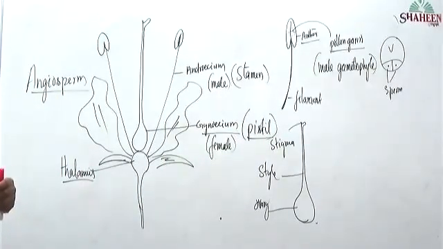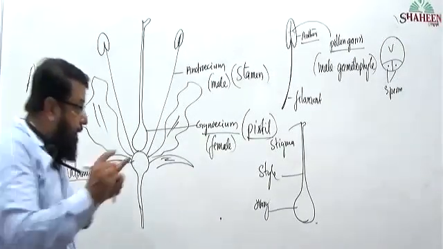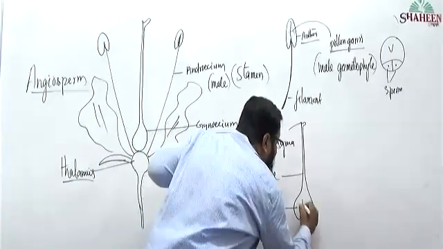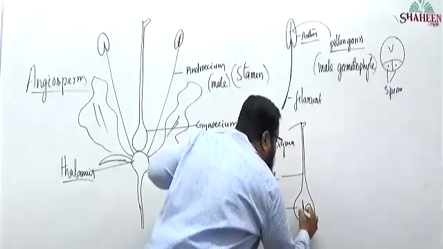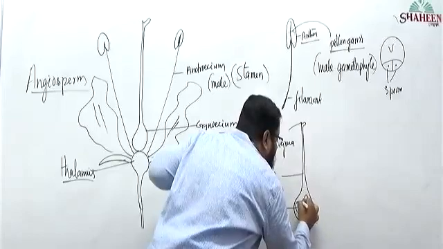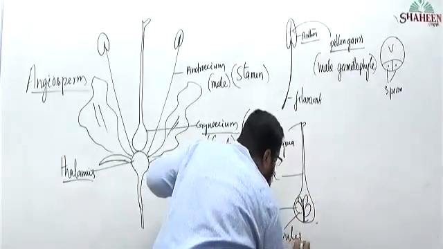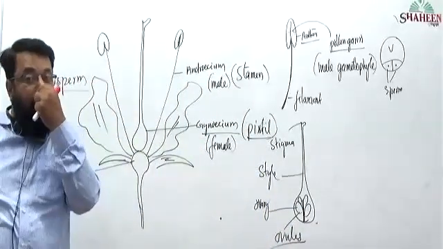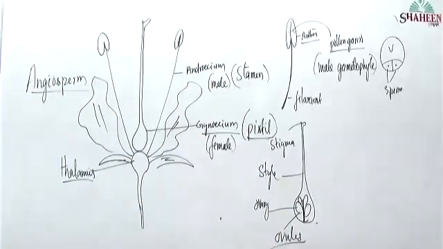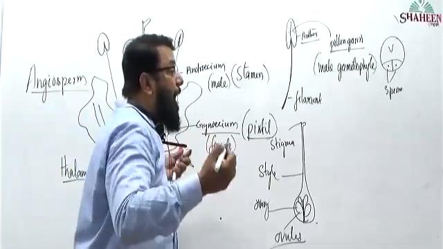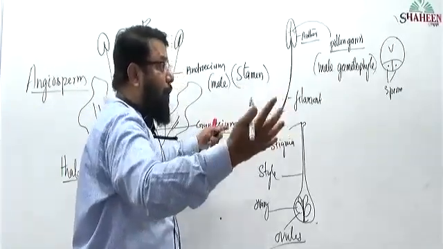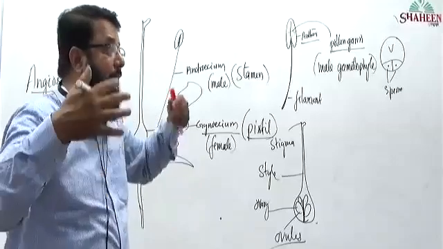Okay. Now, inside the ovary there will be one to many ovules, in some cases one, in some cases many. What are ovules? Ovule is nothing but megasporangium.